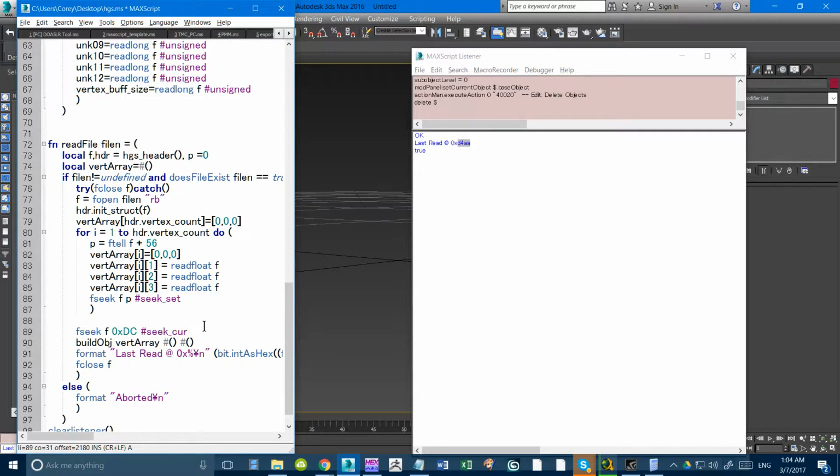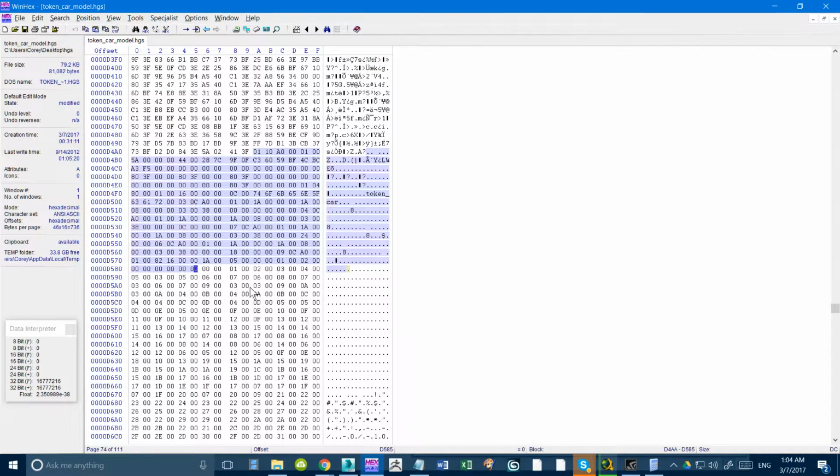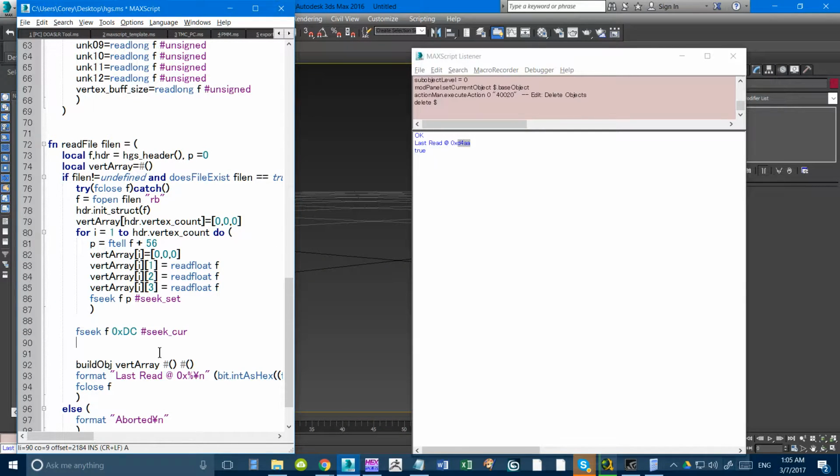Alright. So now we should be at the face buffer. Now we have to determine if the faces are triangle list or triangle strips. Probably triangle list, I would have to say. So we'll just set up a really simple triangle list thing. This would be just another for loop.